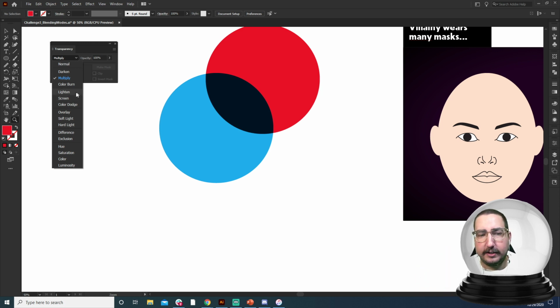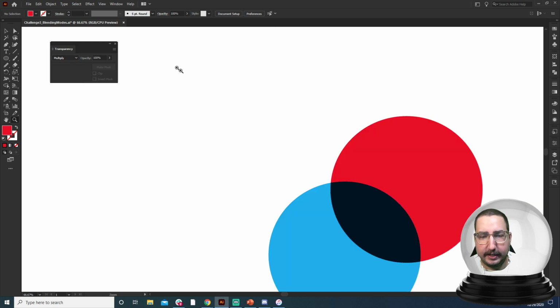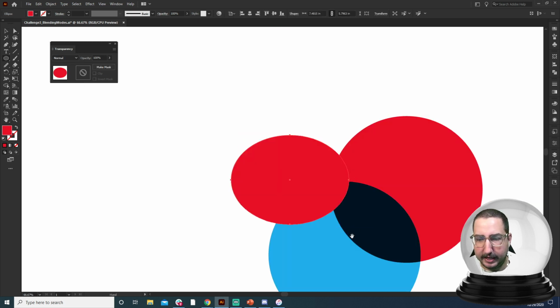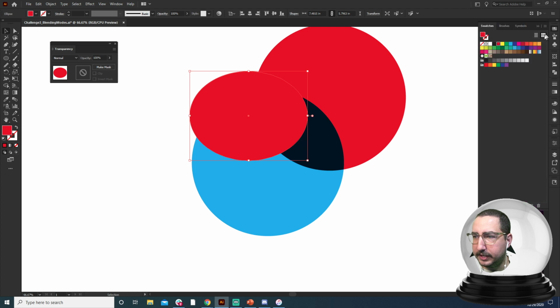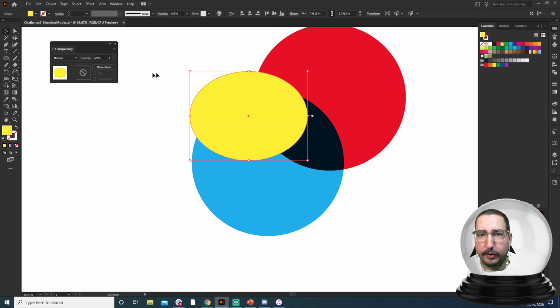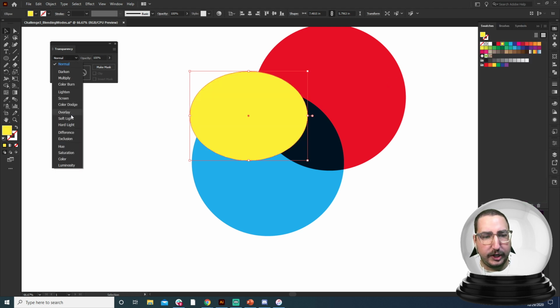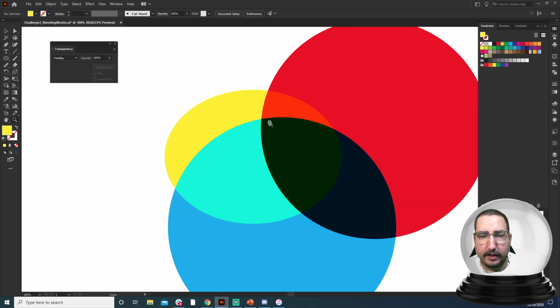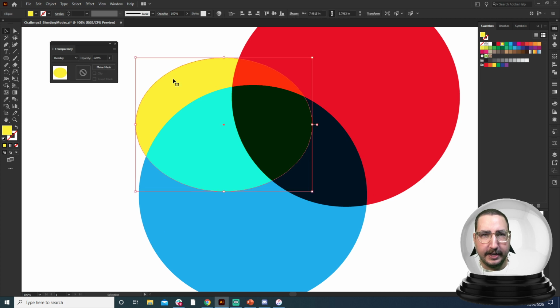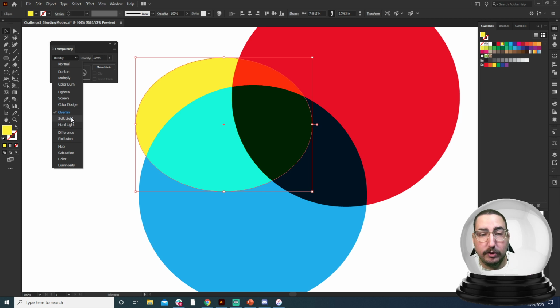Now, the next ones are lighteners. These lighten all the way through hard light. So these two sections are lighteners. And what that does is, let's go ahead and put a yellow over these colors. So adding a yellow on top, if we select it and we change it to one of the lighteners, you'll see that it's actually going to lighten all of these colors, right? It's making everything brighter. And that's because it is interacting with those colors, and overlay makes it the most bright.